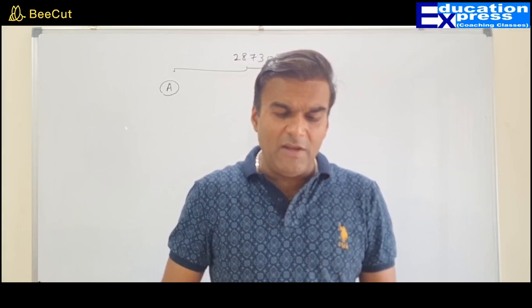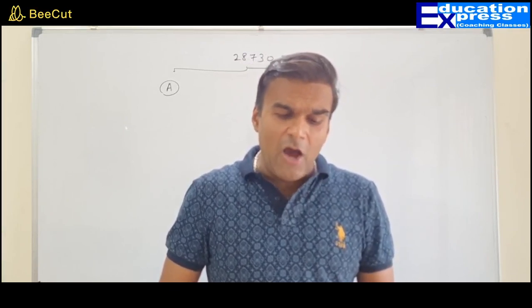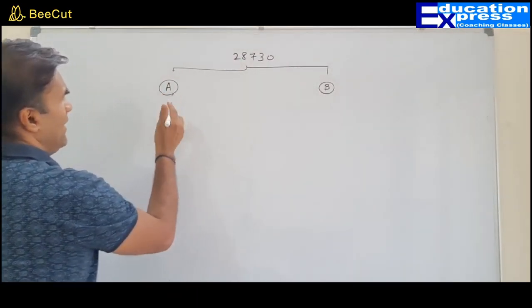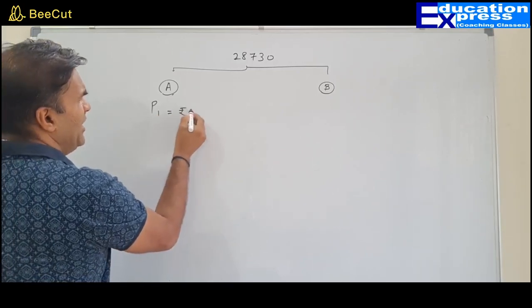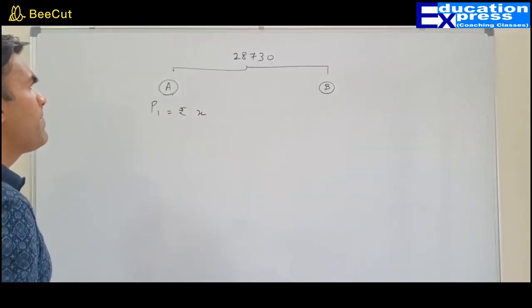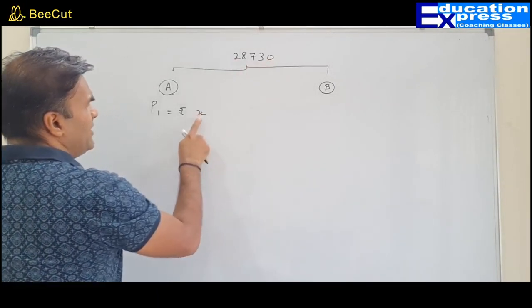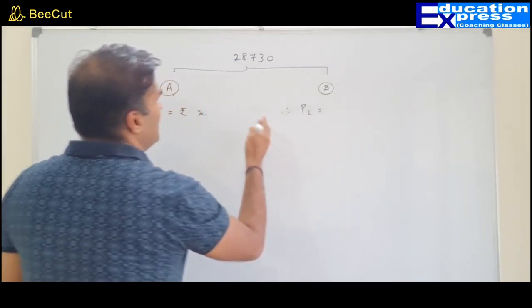So divide 28,730 rupees between A and B, so that when their shares are let out at 10%. Now I don't know what will be the share of A, so I call it P1, principal. Let him receive rupees X. Now out of 28,730, if A receives X, how much will B receive?